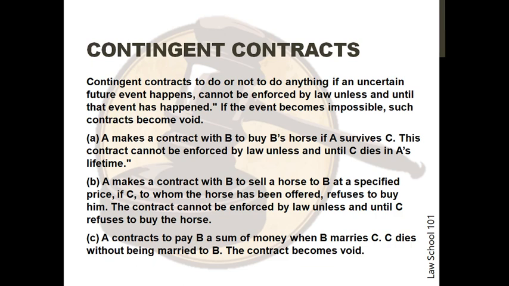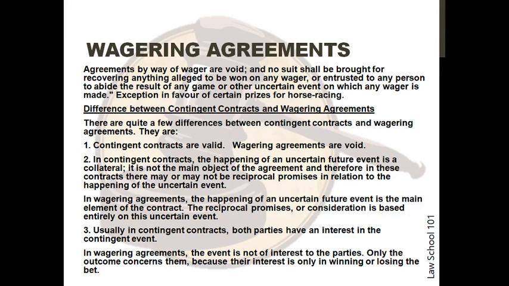The second situation is A makes a contract with B to sell a horse to B at a specified price if C, to whom the horse has been offered, refuses to buy him. The contract cannot be enforced by law until and unless C refuses to buy the horse. The last situation is A contracts to pay B a sum of money when B marries C. C dies without being married to B. The contract becomes void. Now we move on to wagering agreements.